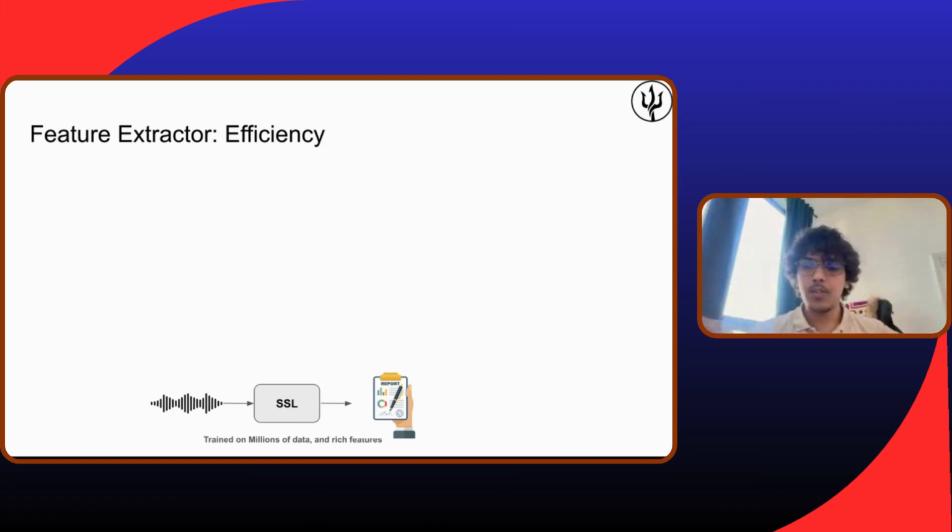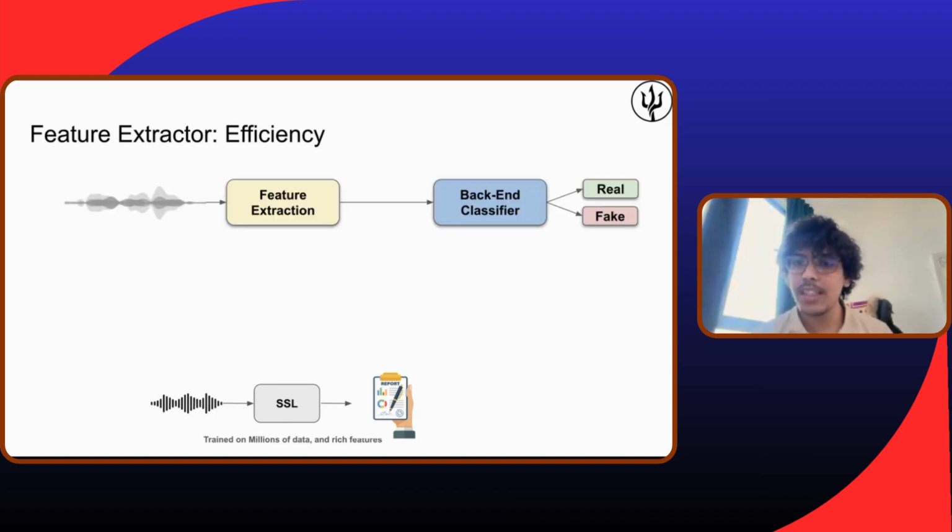Given an audio, these SSL models will give a full report of the different things that are there in the audio. It will give the gender, the age, the phonemes that have been said, the transition between phonemes, F0, F1, F2, all these kinds of features. So we can use it here, but how will we use it? Should we use it in the backend or the feature extractor?